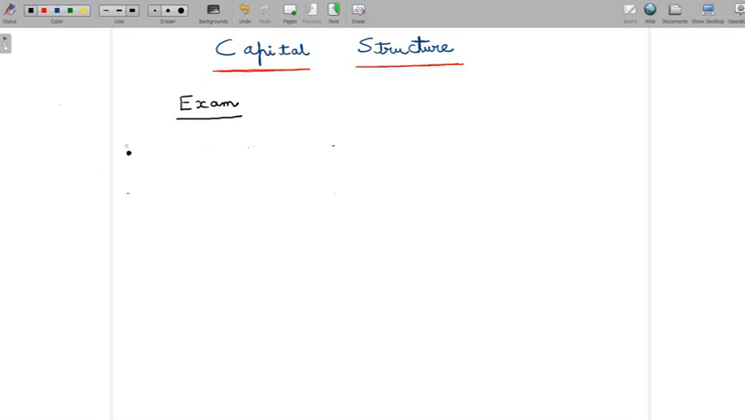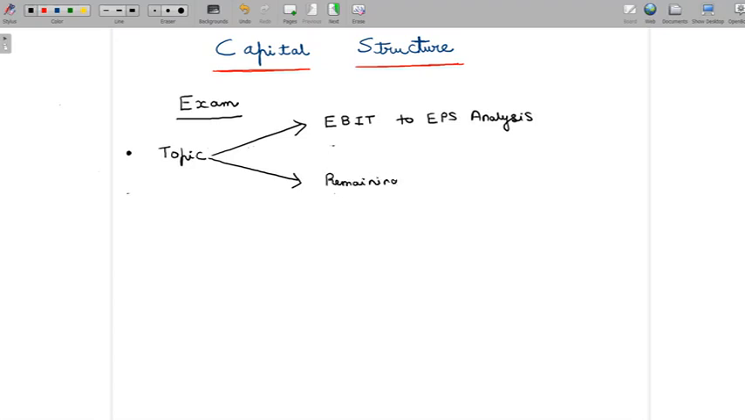So the first thing I would like to tell you is, I'm going to break this topic into two parts. I'm going to break capital structure into two parts. The first part is called EBIT to EPS analysis. And the second part, I would like to call it remaining concepts in capital structure. So let me call the first part EBIT to EPS analysis, and the second part remaining concepts. So I would like to break this topic into two parts like this.